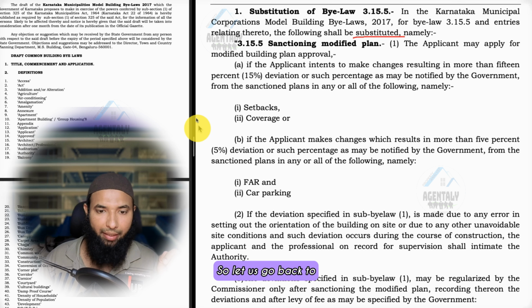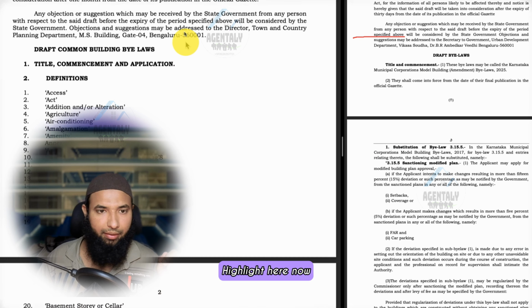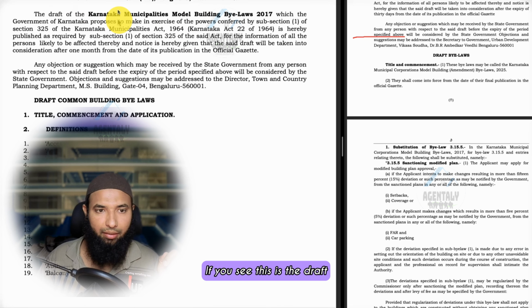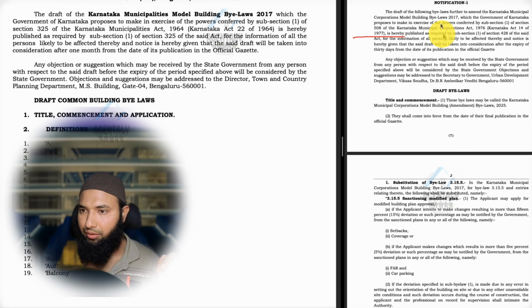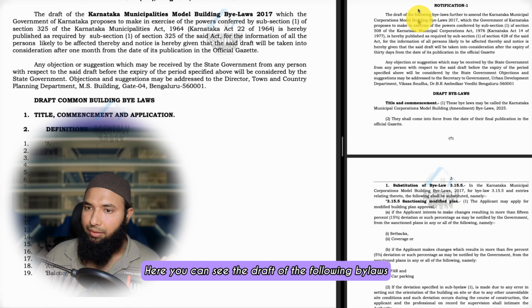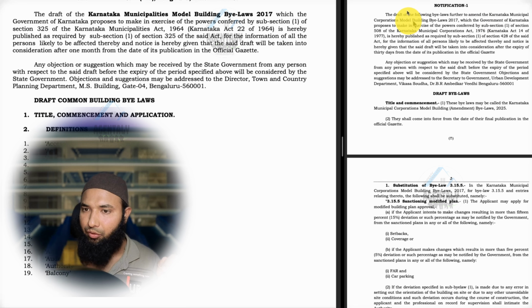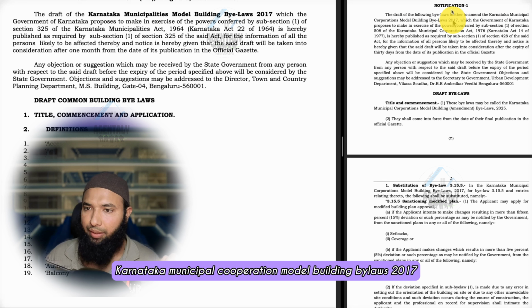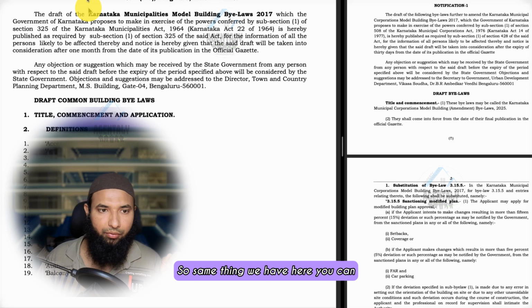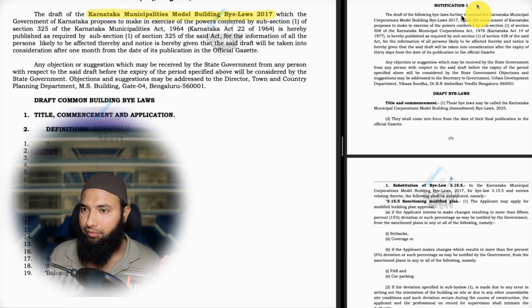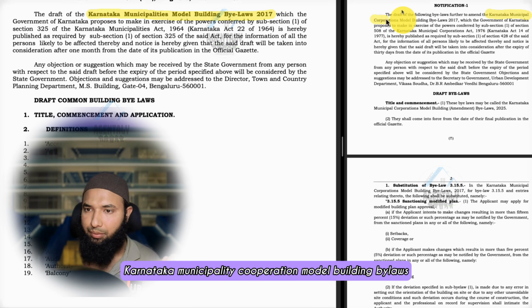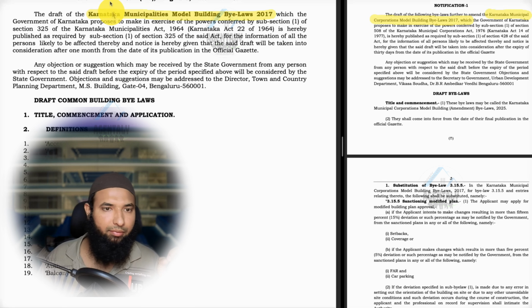So let us go back to the main document. Let us highlight here. This is the draft of the municipality model building bylaws, as is very clearly told here. You can see the draft of the following bylaws, further amendment of Karnataka Municipal Corporation Model Building Bylaws 2017. The same thing we have here. You can point it out here, and the same thing is being referred to. We have the Karnataka Municipality Corporation Model Building Bylaws. So this is matching. Let us go further.